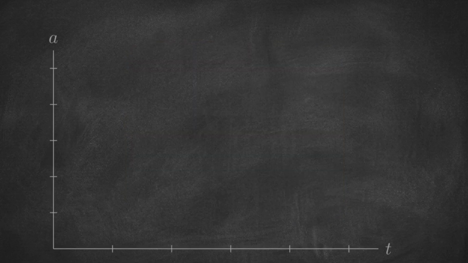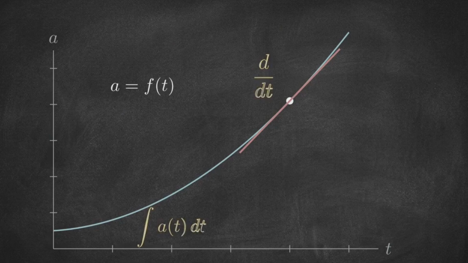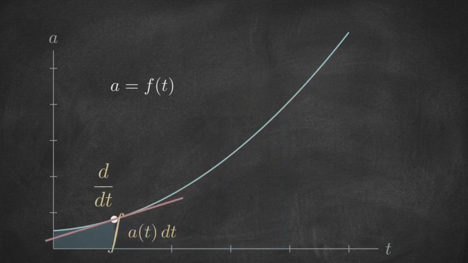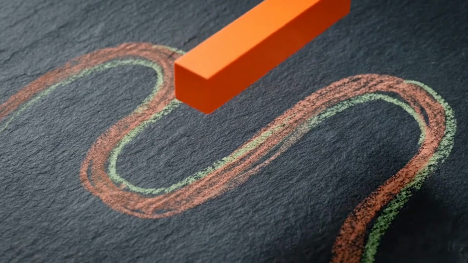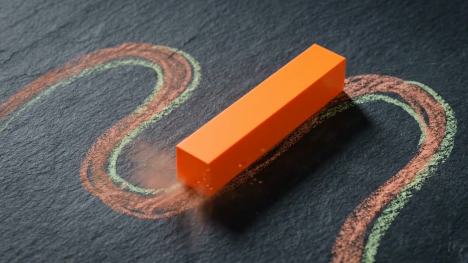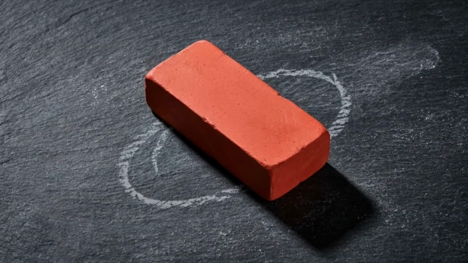The moment a problem defines acceleration as a changing function of time or position, differentiation and integration become the only valid mathematical tools. Relying on algebraic shortcuts for a variable state is like trying to map a dynamic, curving coastline with a straight wooden plank. You lose the actual shape of the motion.